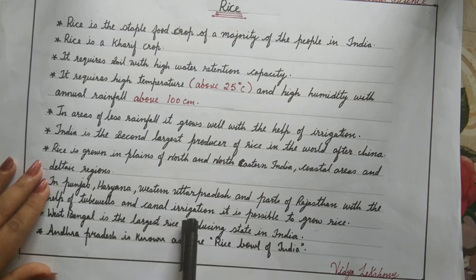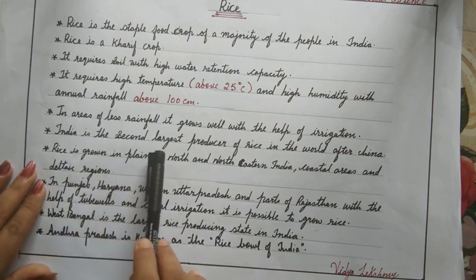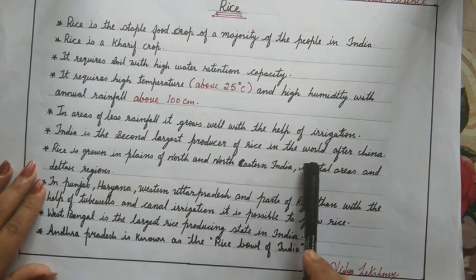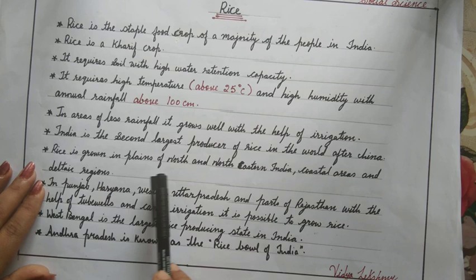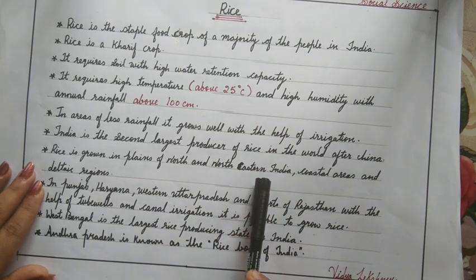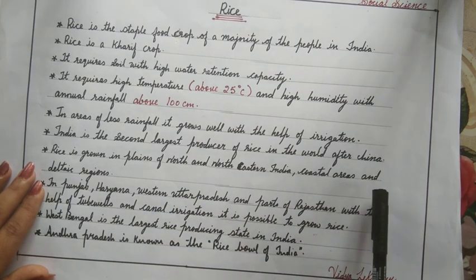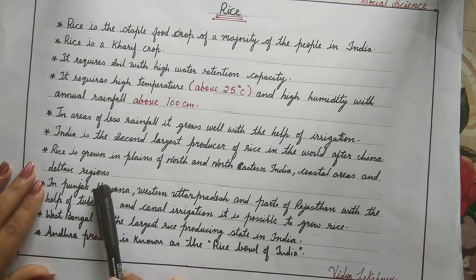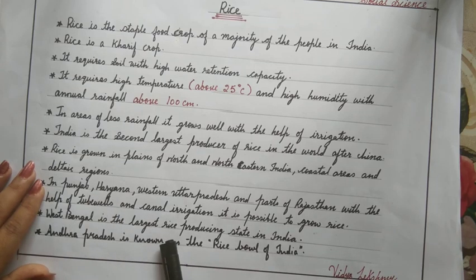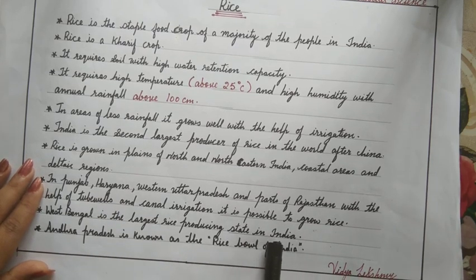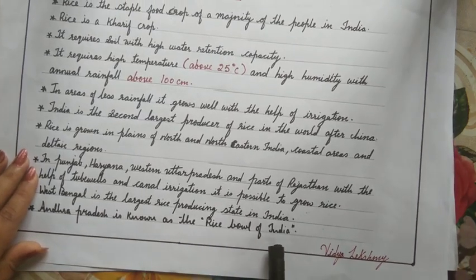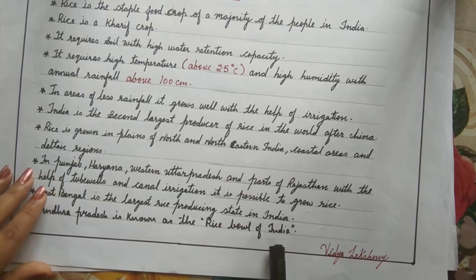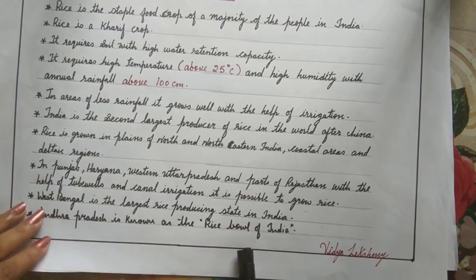canal irrigations. India is the second largest producer of rice in the world after China. Rice is grown in plains of north and northeastern India, coastal areas and delta regions. West Bengal is the largest rice producing state in India, and Andhra Pradesh is known as the rice bowl of India.